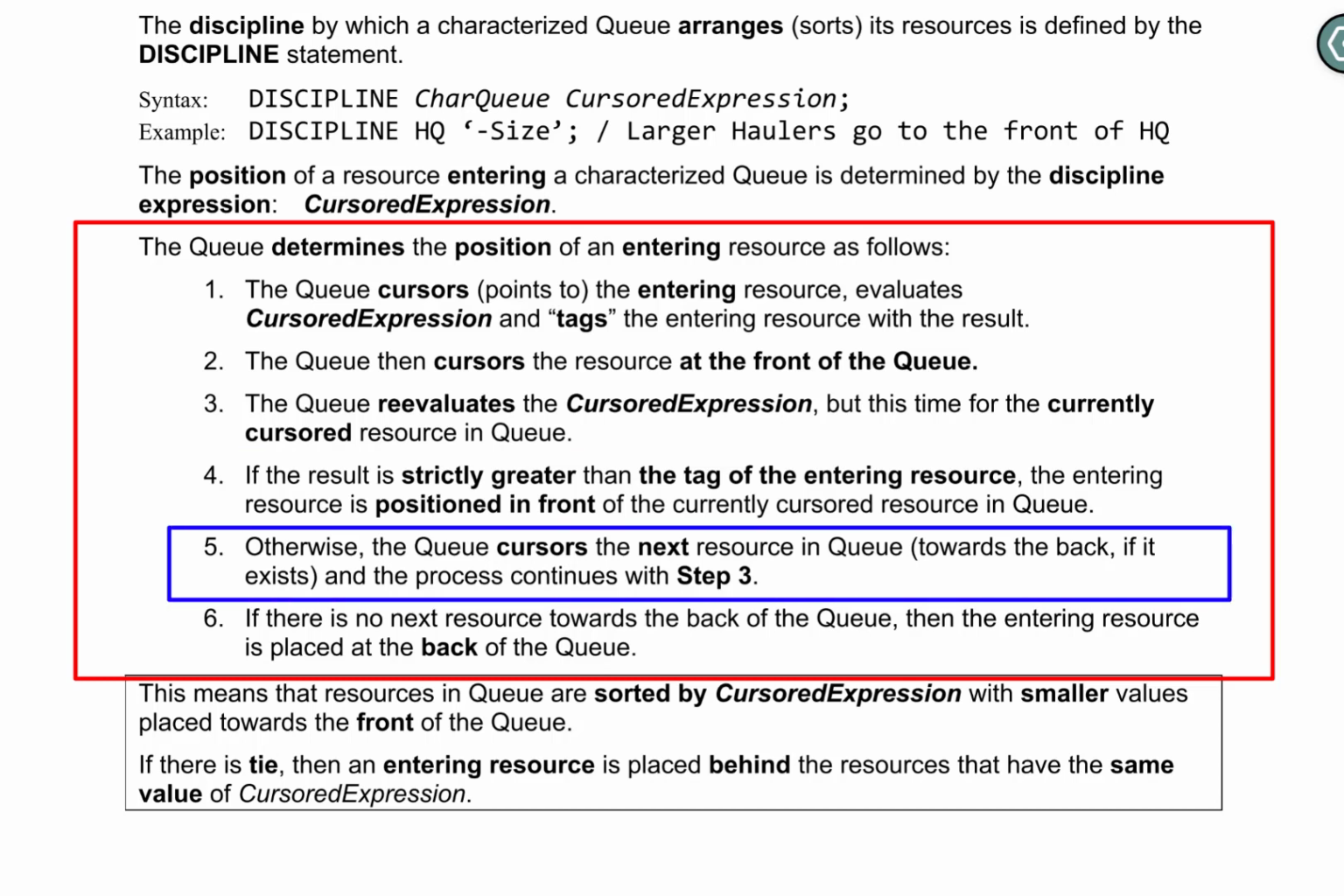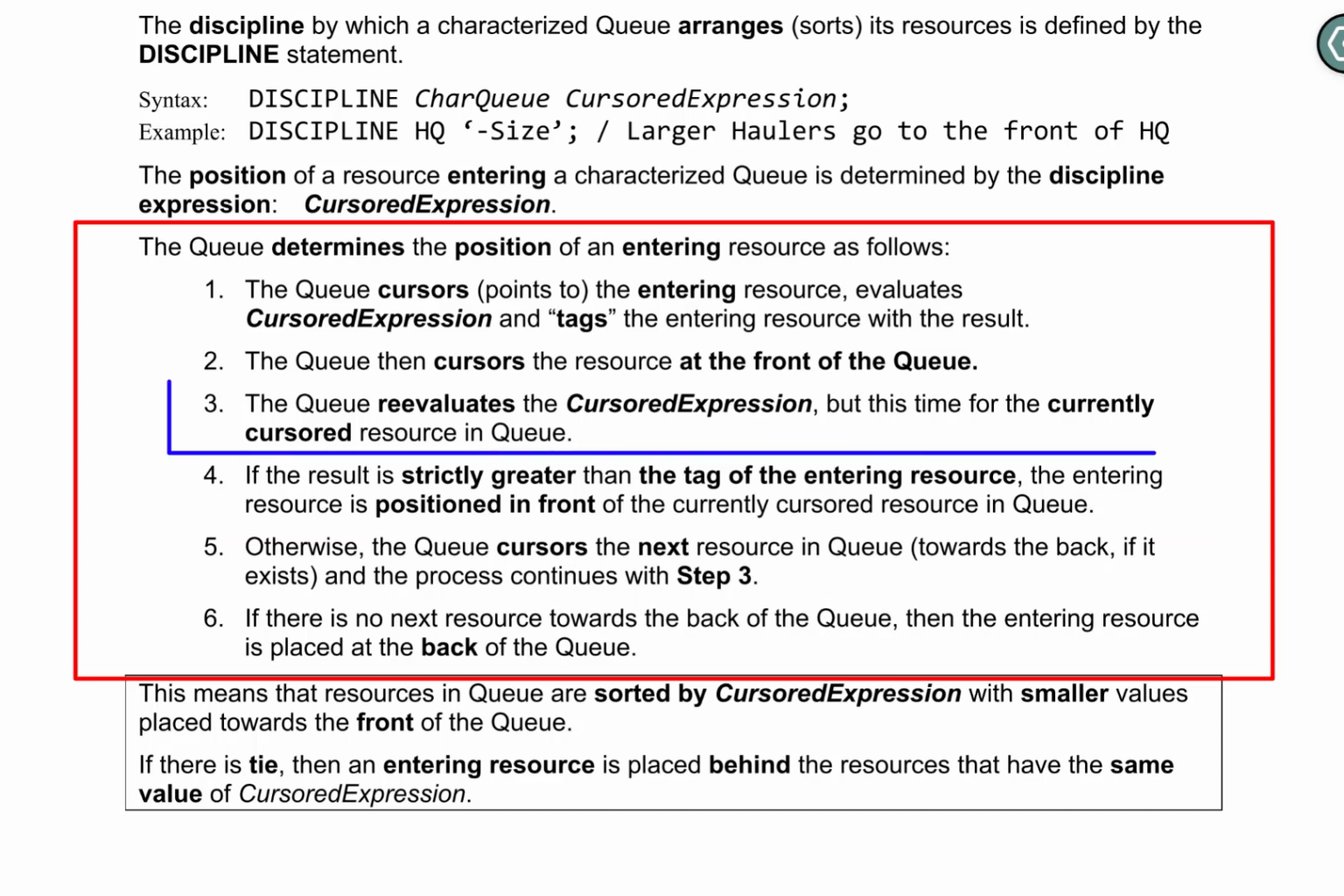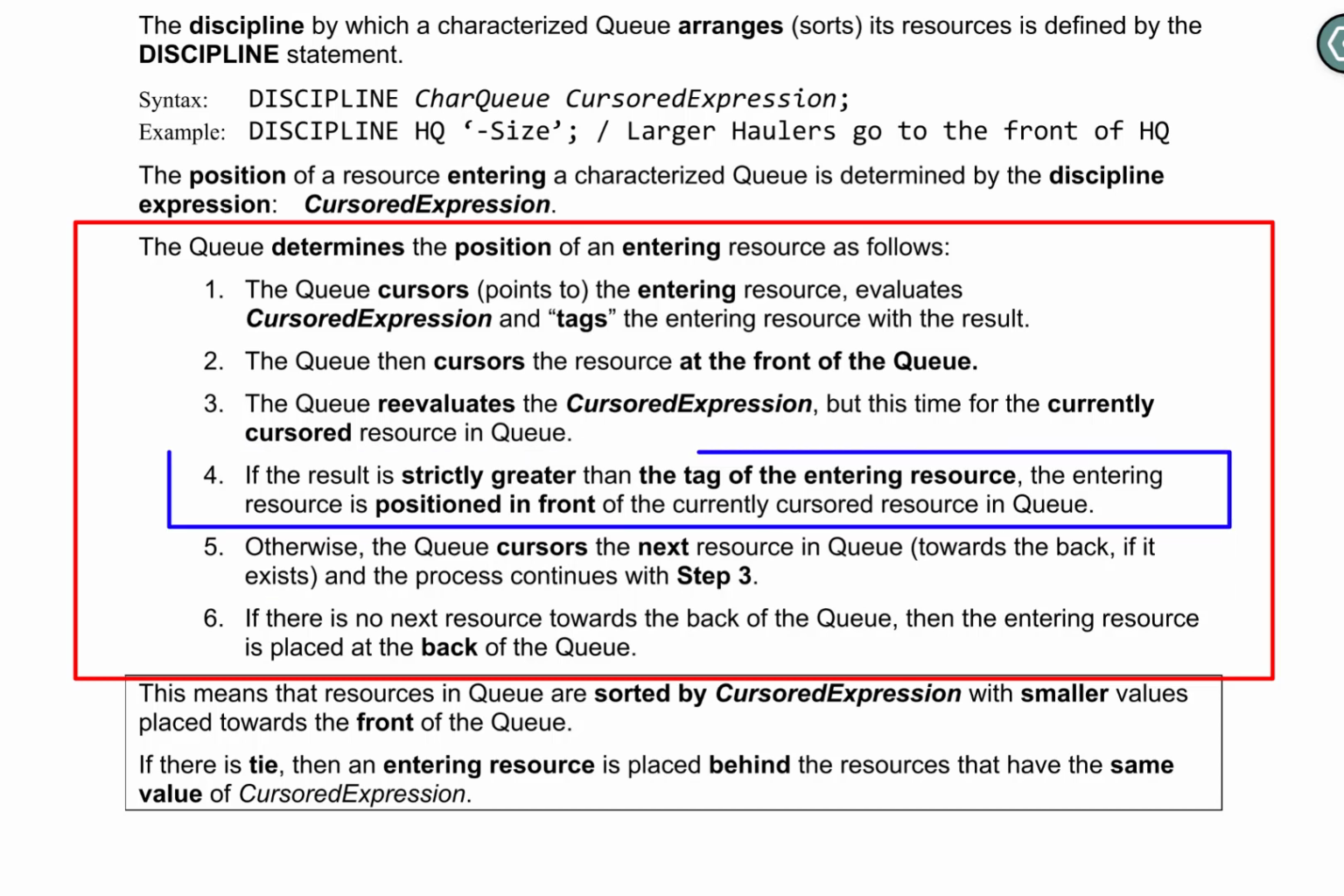Otherwise, the queue cursors the next resource in queue towards the back of the queue, if there is a resource towards the back of the queue, and then the process continues again with step 3. That is, the queue reevaluates the cursored expression for the currently cursored resource in queue, and if the result is strictly greater than the tag of the entering resource, then the entering resource is positioned in front of the currently cursored resource in queue.